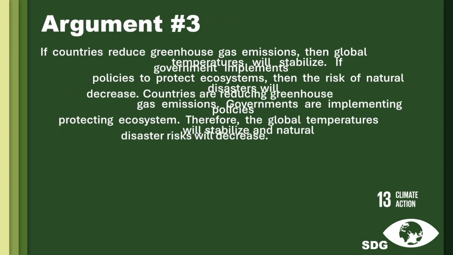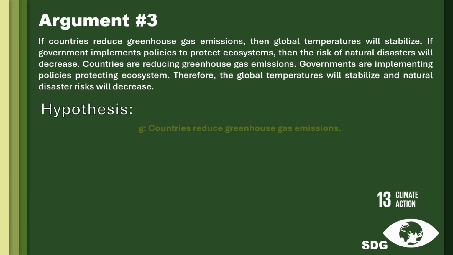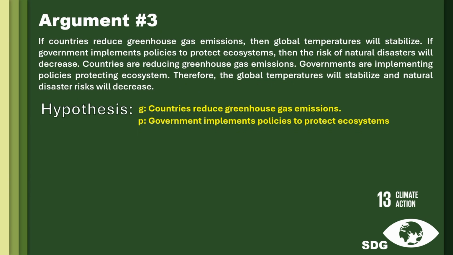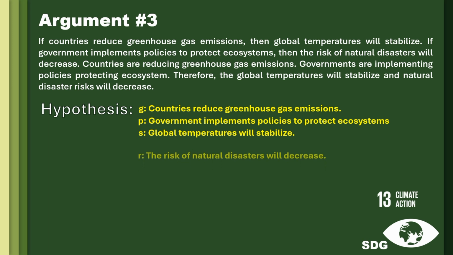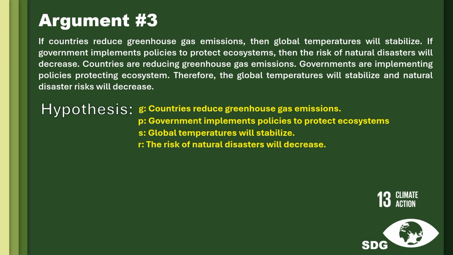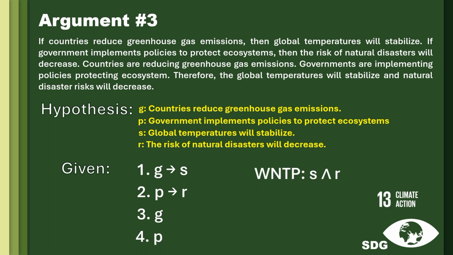So, for our hypothesis here, let's denote G as countries reduce greenhouse gas emissions, P as governments implement policies to protect ecosystems, S as global temperatures will stabilize, and lastly R as the risk of natural disasters will decrease. Now, let's have the given. For number 1, we have G implies S. Number 2, we have P implies R. Number 3, we have G. And number 4, we have P. And also, we need to prove that S and R.